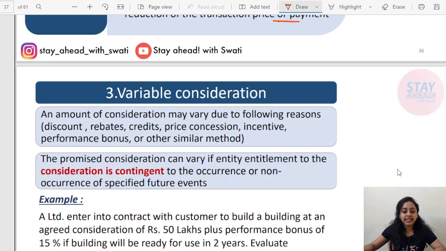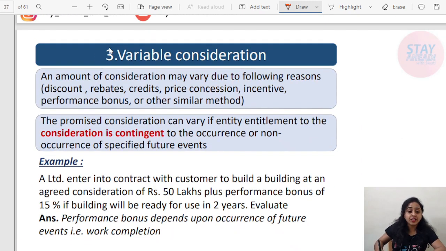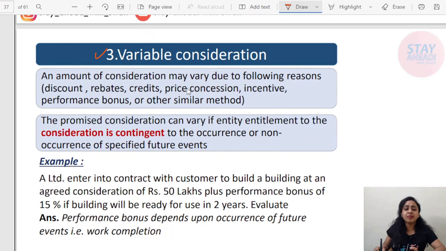Next, variable consideration. An amount of consideration may vary due to many reasons. It might be due to any discounts, rebates, credits, price concession, incentive, performance bonus, vouchers, or any other similar methods, due to which an amount can vary.